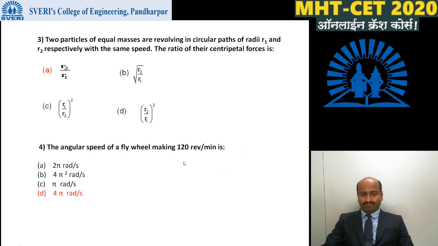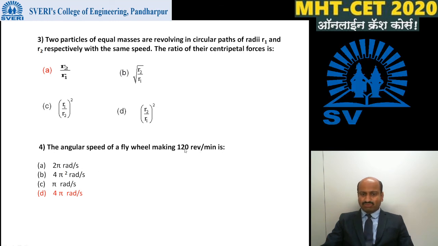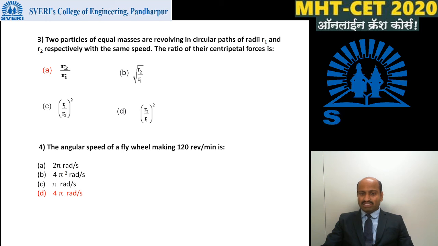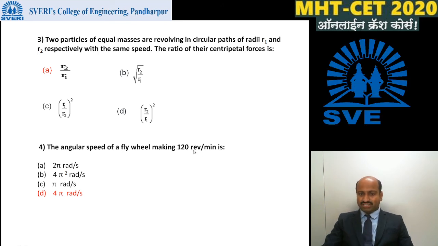Here we have 120 revolutions per minute, and we have to convert it into radians per second. One revolution is nothing but 2 pi radians.